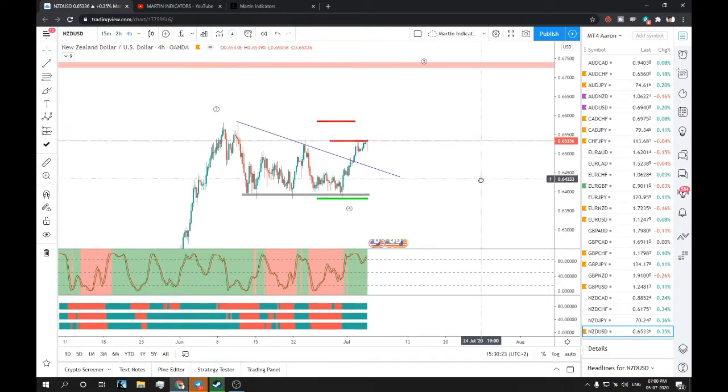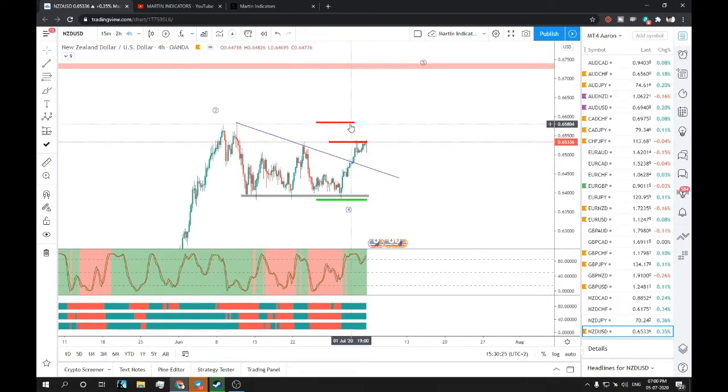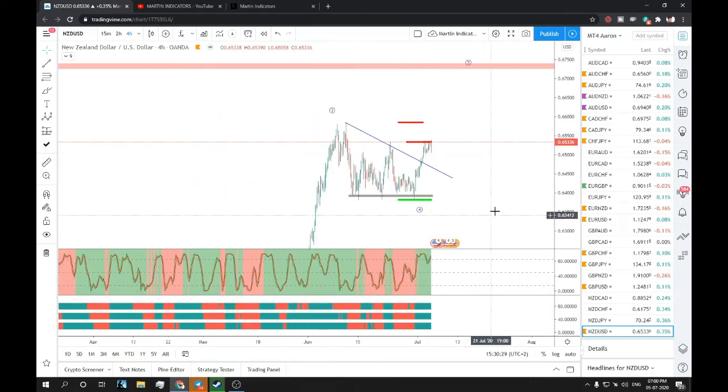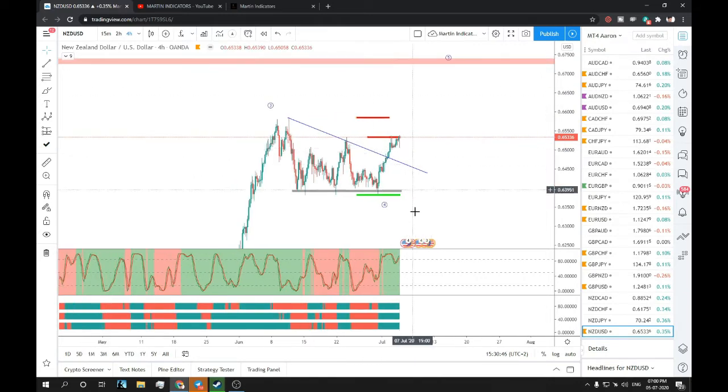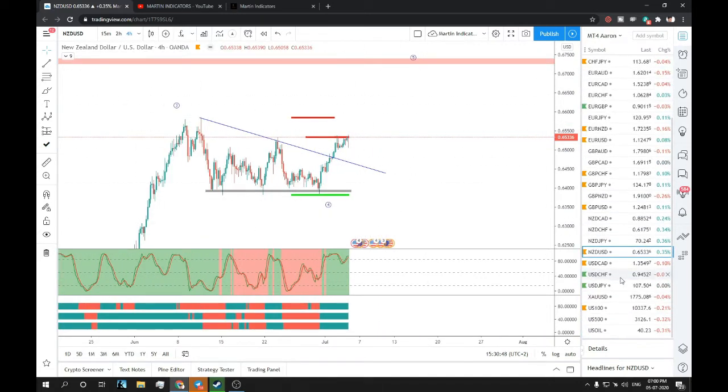And if you want to trade safely, then wait for this resistance to break so that you don't get caught in these double top patterns and all such. So aggressive traders can take this trade setup after the break and close above this resistance level, with the stop loss over here. In the previous structures, this zone we have a nice support, so you can keep your stop loss over here or here, and targets over these resistance zones. So this is what I'm looking at on NZD USD.